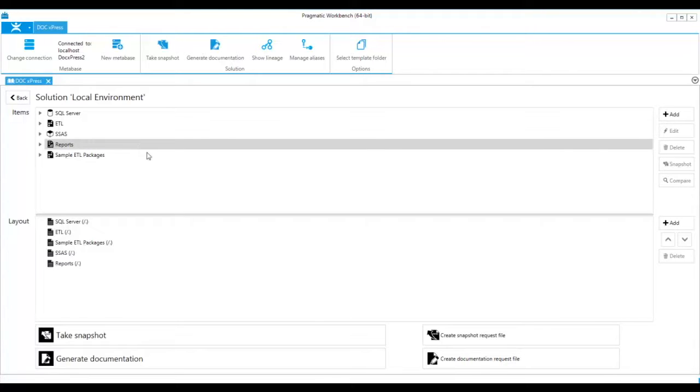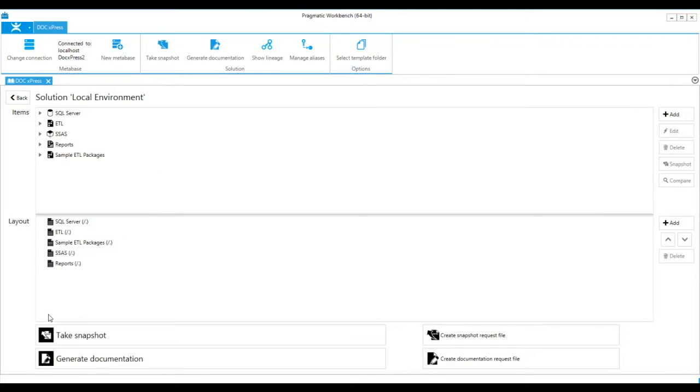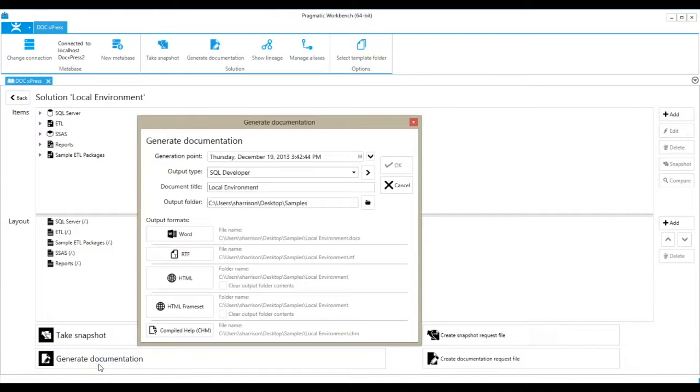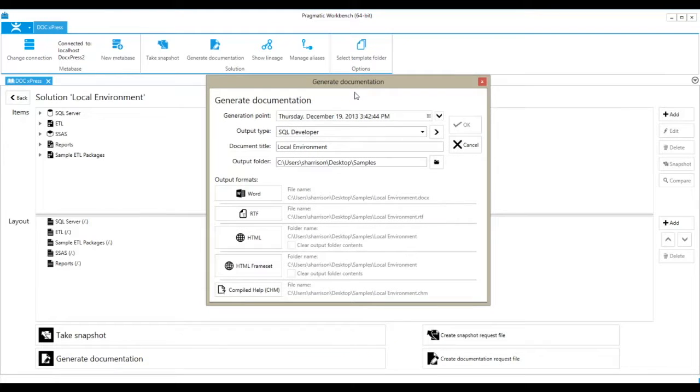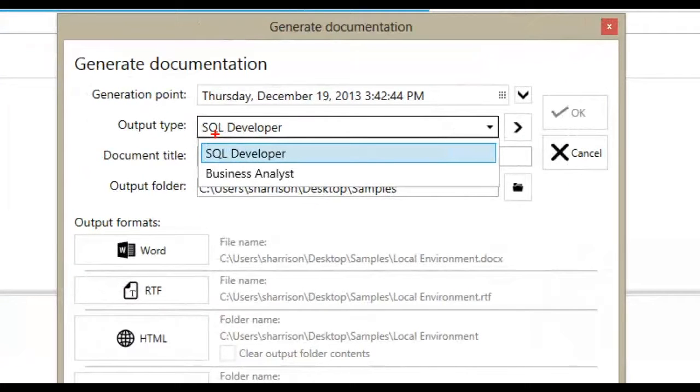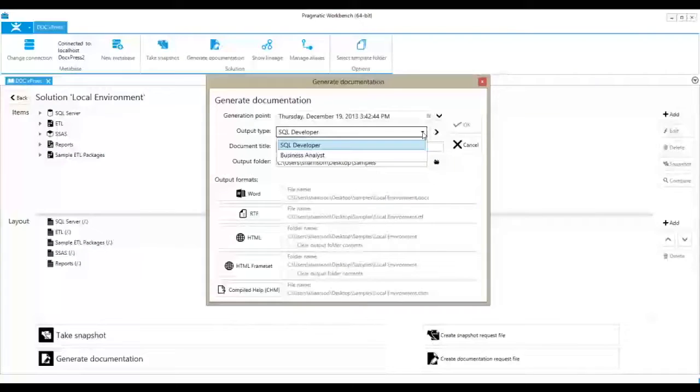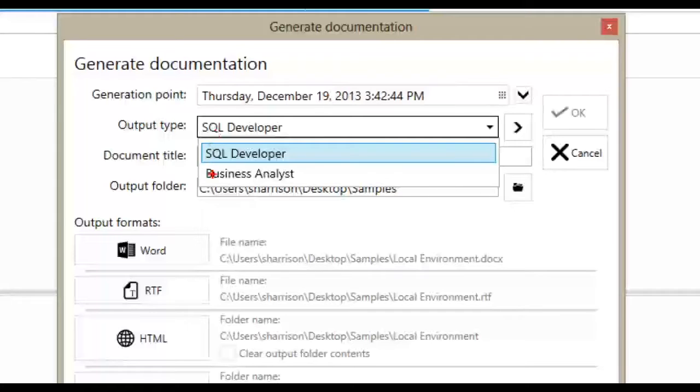In xPress, in a solution, after a snapshot has been taken and items have been added to the layout field, just click Generate Documentation. In the Generate Documentation window, there's an Output Type drop-down menu. You'll see that the options are SQL Developer and Business Analyst. The SQL Developer output type will give you all the information that was collected on your environment. Business Analyst output type is going to give you less. It won't give you as much technical information.